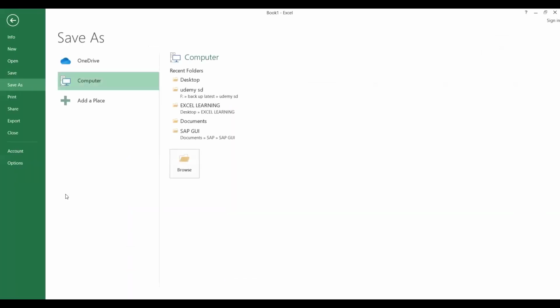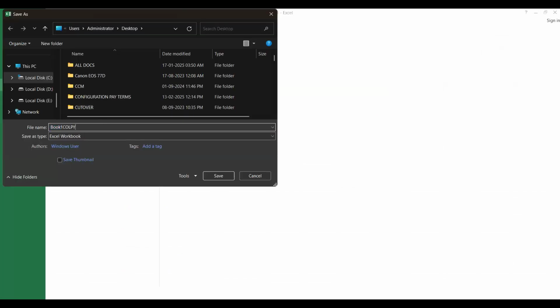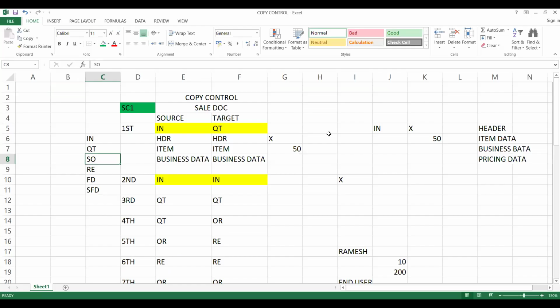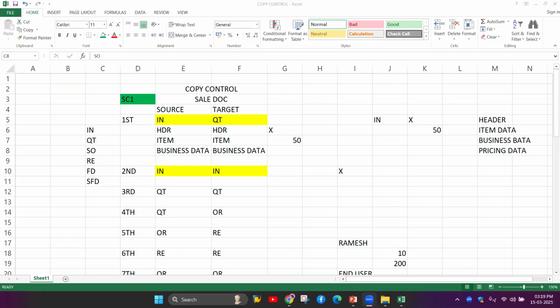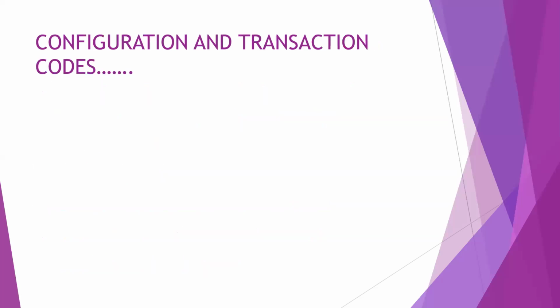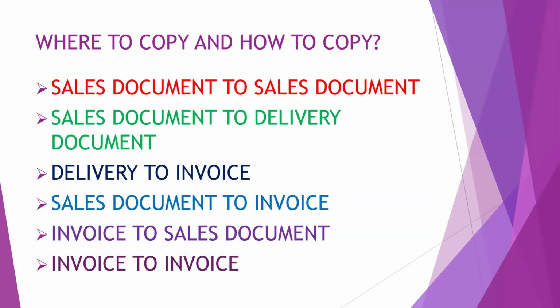Now you have some idea theoretically. So why we require copy controls, I'll try to explain. Practically, don't worry about this. I'm just saving this Excel sheet. Now let's get back here. So this is where to copy and how to copy, you understand? Probably in the next session, we're going to see how the configuration works.